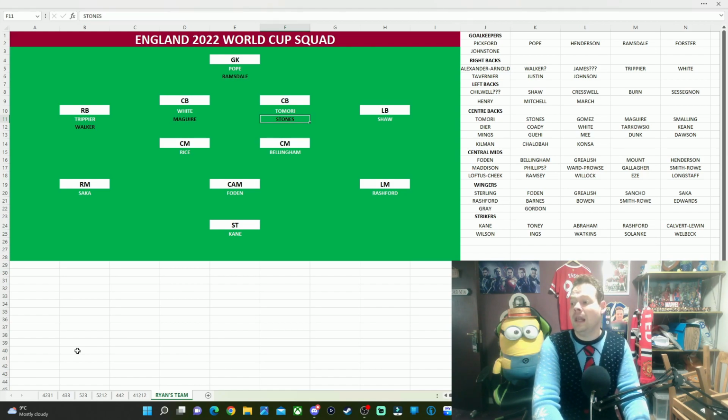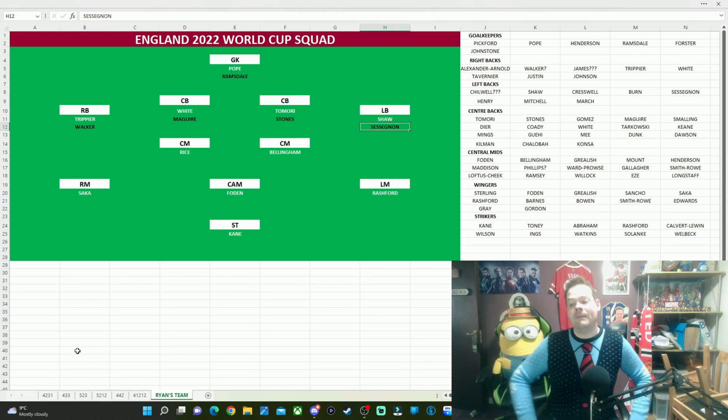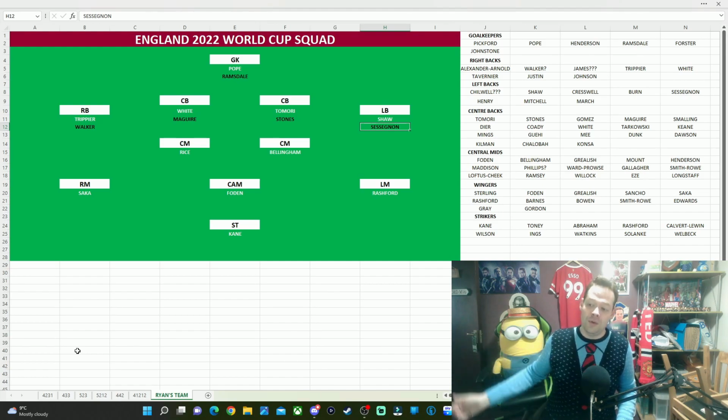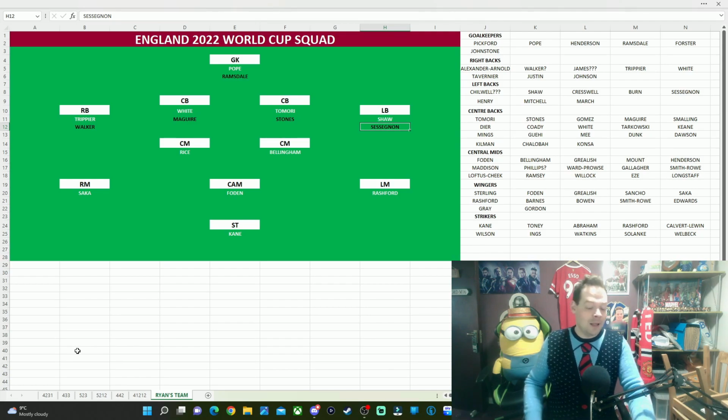And my final left-back is going to be Sessegnon, who I don't think will be called up for the main team. I don't think he will call up another left-back to replace Chilwell. I think it will be Shaw, and then Trippier will be the alternative left-back. But if we're playing 5 at the back, then he may just play Saka at left wing-back again. So I don't think a backup left-back will be called up. But for me, I would call up Sessegnon if we did need to go to a 5 at the back. And that's where, like I say, Kyle Walker would then slot in as a right centre-back, and Sessegnon would play left wing-back.